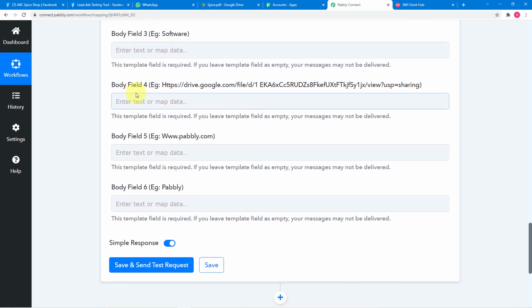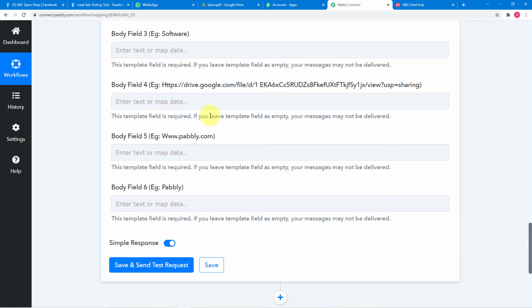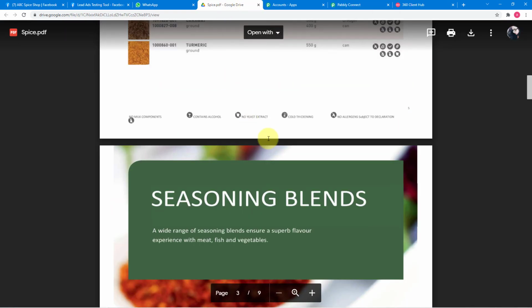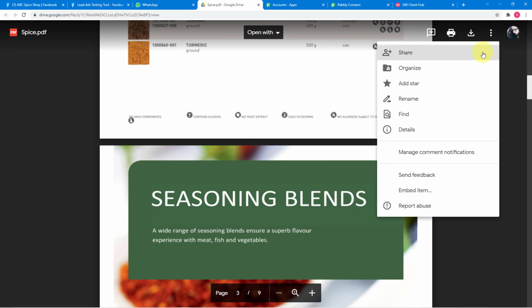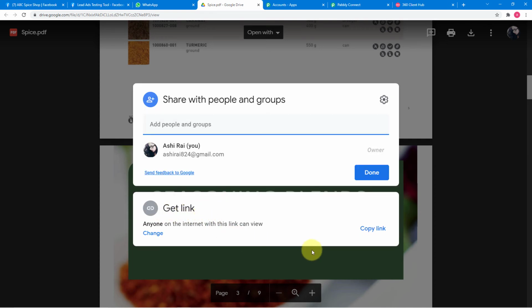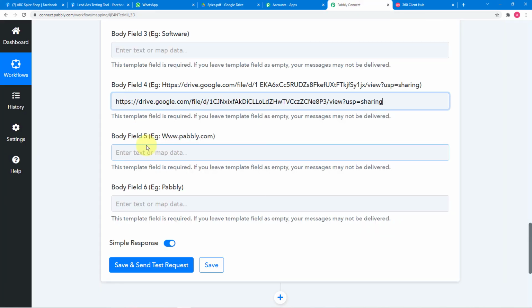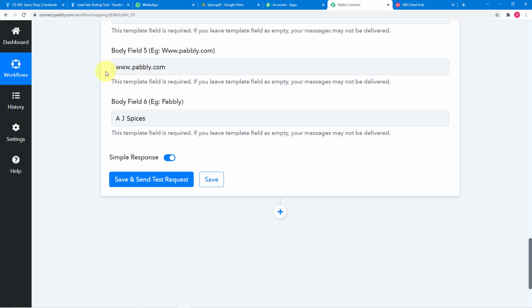For example, let me show you this body field 4. It is asking for the link. So here we are going to enter the link of the quotation we have. So this is my quotation of the business or the brochure. So this I have saved in my Google Drive. So I'm going to create a shareable link from here. Now from this get link option, I'm going to copy this link and paste this link here in this field. Okay. So similarly, you can also fill all other body fields too. Let me fill them. Okay, so I have filled all other body fields too.